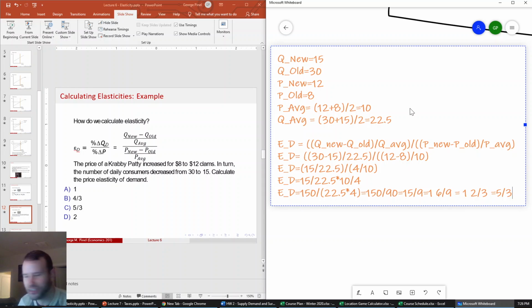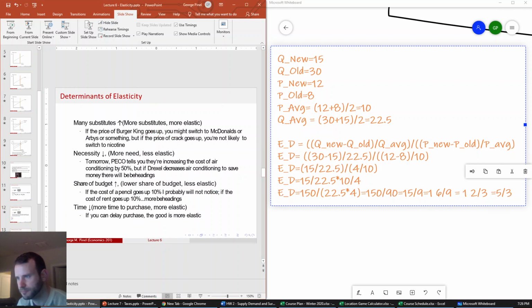If you just plug this in your calculator from any of these steps, as long as you have the parentheses right and you have the order of operations right, you'll get the same answer as me. I just did a couple extra steps to simplify because I didn't feel like pulling out a calculator. So 5/3 should be your answer right there.